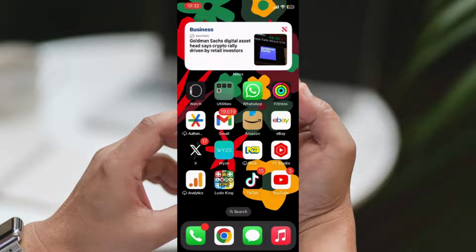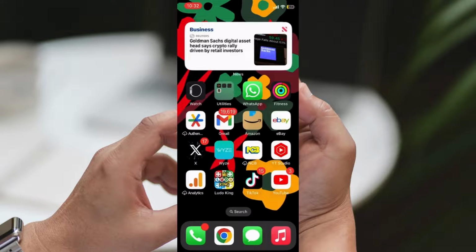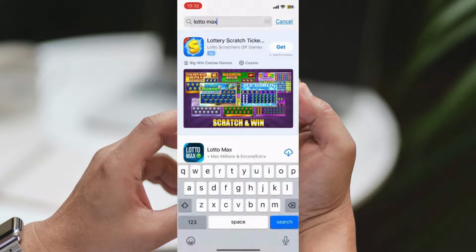Step 1. Check your device volume. First things first, ensure that the volume on your device is turned up. Simply swipe down from the top right corner of your screen to access the control center. From there, adjust the volume to the maximum level. Also, make sure that the silent mode is not enabled on your device.